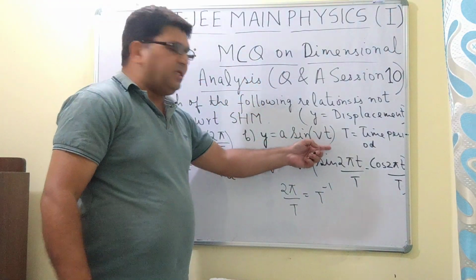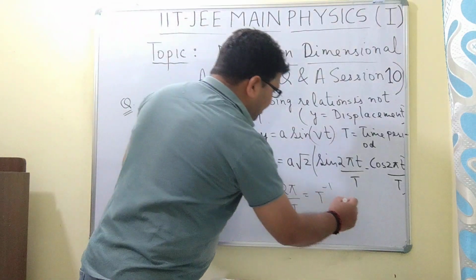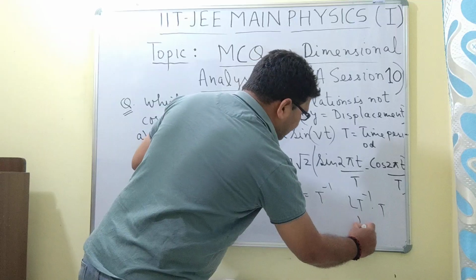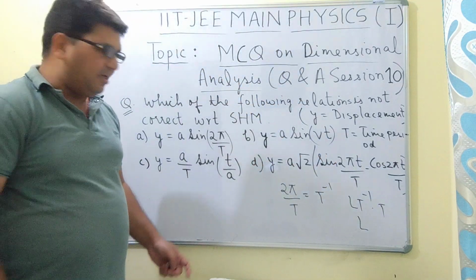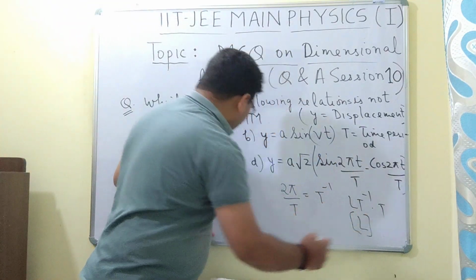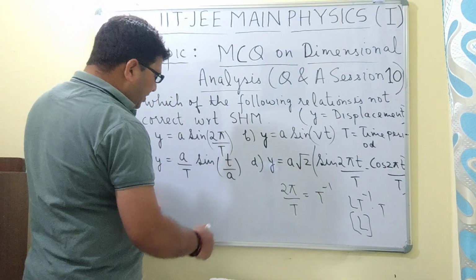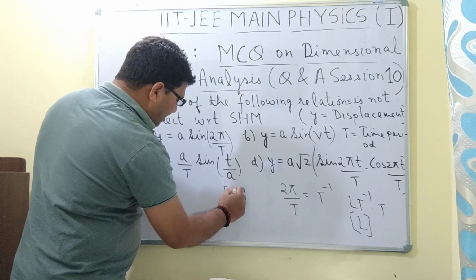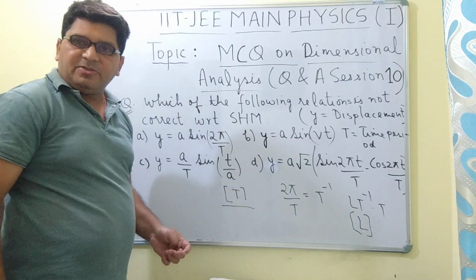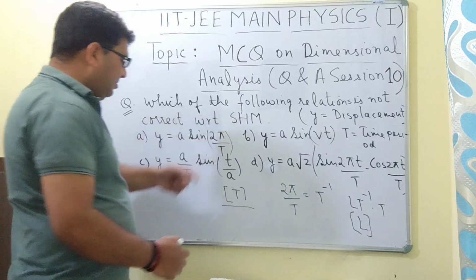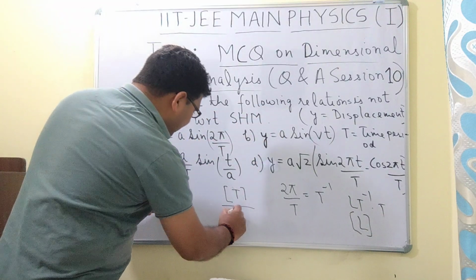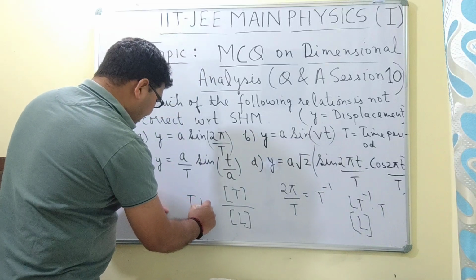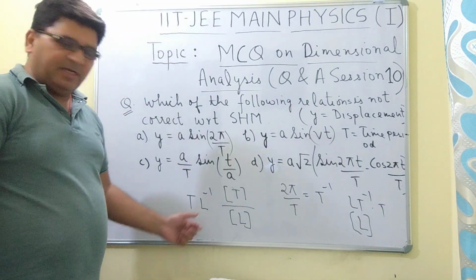Similarly, v into t: v is a linear velocity, so its dimension is LT minus 1, and into T, so the dimension of vt is L. Similarly, t upon a: the dimension of small t is T, and the dimension of a, the amplitude of displacement, is L, so the dimension of this is TL minus 1.